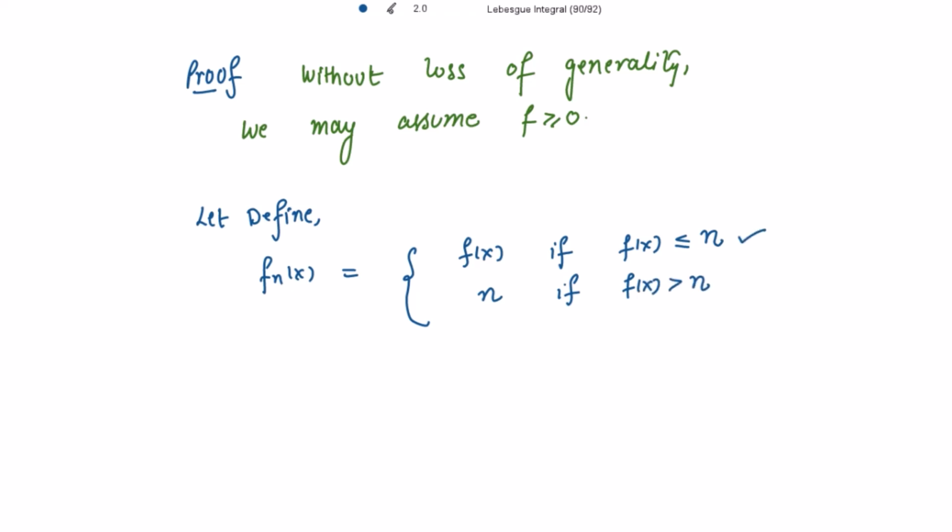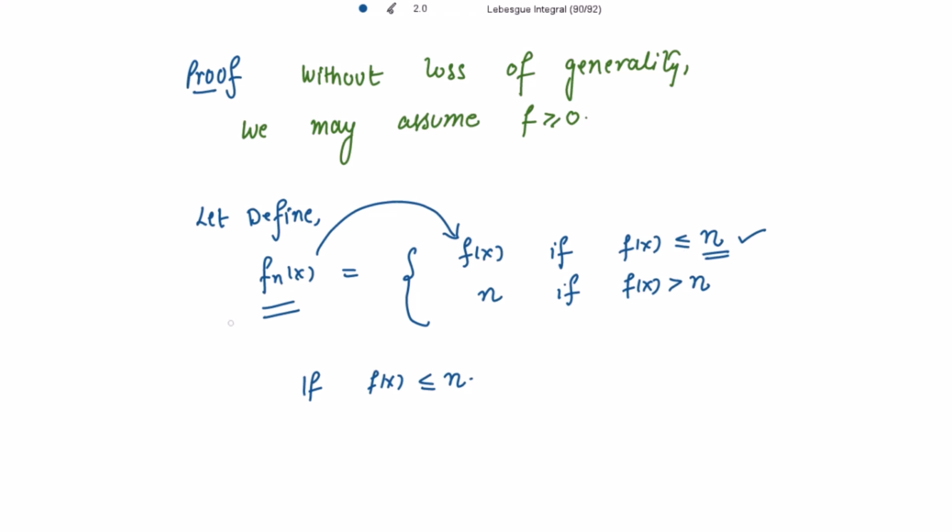In the first case, if f(x) is less than or equal to n, then f_n(x) is taking the value f(x), right? So the maximum value f_n(x) can achieve in this case is exactly n, because f(x) is less than or equal to n.